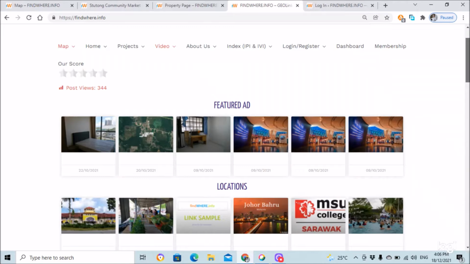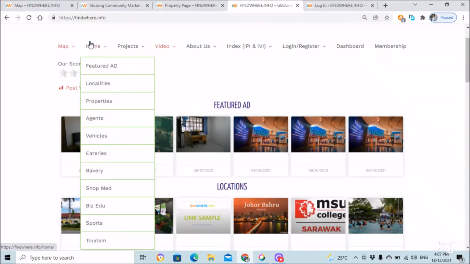This is the landing page with the menu bar on the top, with membership towards the right-hand side, dashboard, login and logout button, index, about us, video, project, home and map. In the add linkages pull-down menu, you can see that there are 8 linkages. Let me name the 8 linkages. First is property, vehicle. Second, third is eateries, fourth is bakery, fifth is shop and healthcare medicine, sixth is business and education, seventh is sports and recreation, and number 8 is tourism and accommodation.